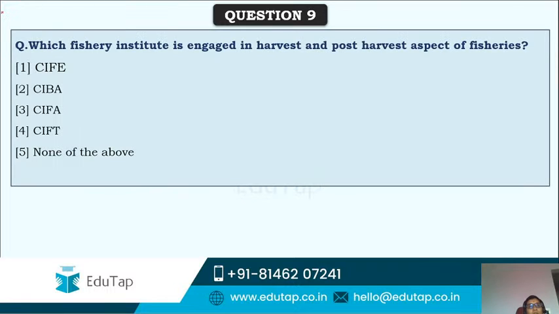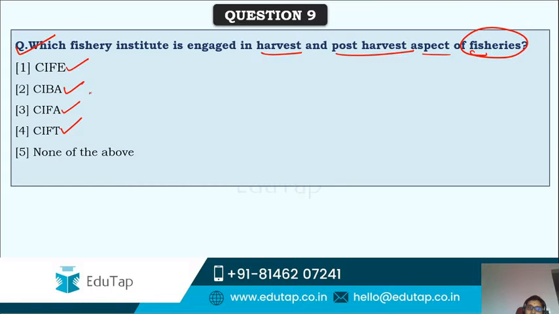Next, which fishery institute is engaged in harvest and post-harvest aspects of fisheries? These are the various fishery institutes: CIFE, CIBA, CIFA and CIFT.